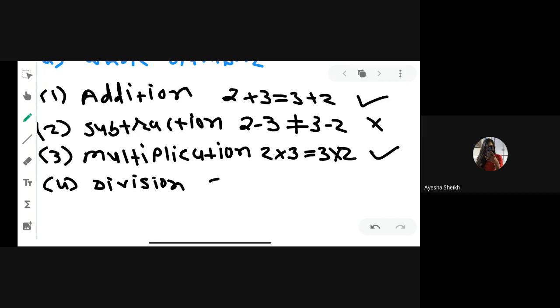Now you can see whenever you divide these two numbers, first we are dividing 2 divided by 3. And if we interchange the places, 3 divided by 2, are these two numbers equal? No. 2 by 3 and 3 by 2 are not equal. So in the case of division, we can say that whole numbers are not commutative. Clear to all of you?